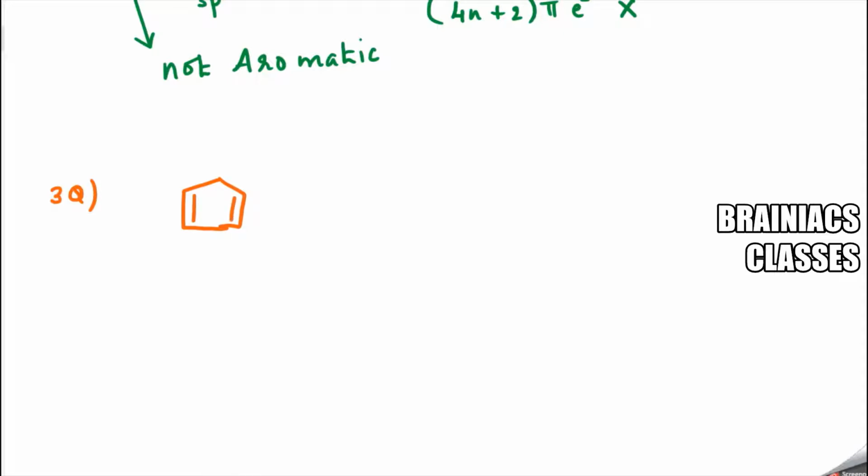Yeah. So here, plus charge. Now check whether the given compound is aromatic or not.